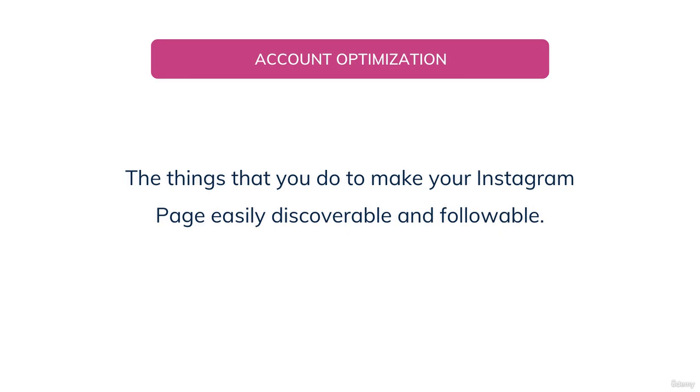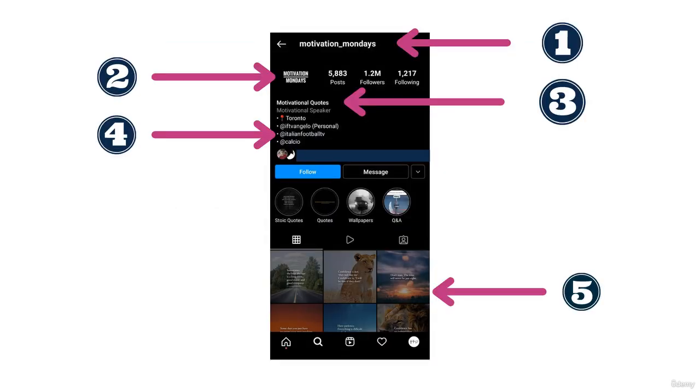Now we have talked about account optimization in Udemy, in Google, etc. So now let's stick to Instagram. So when I say you need to optimize your Instagram page, that would include 5 things. Those 5 things are your username, the second thing would be your profile picture, the third thing would be your name, the fourth thing would be your bio, and the last and final thing would be a profile grid, or how your posts look in your profile.